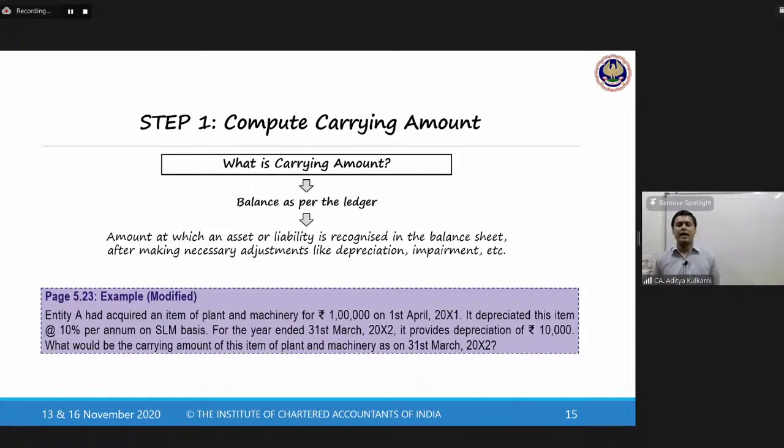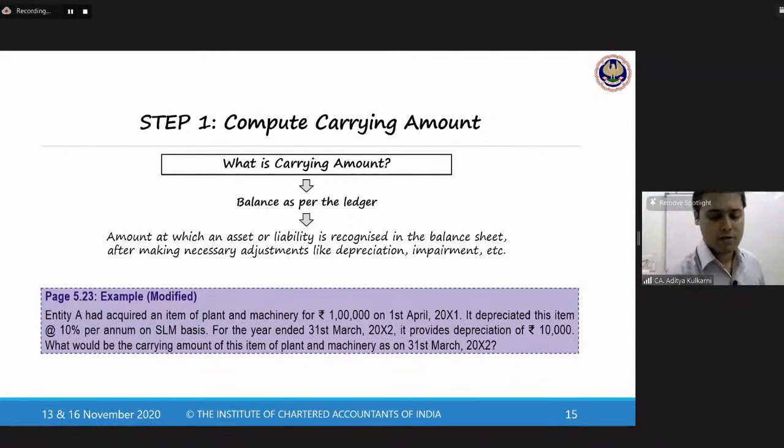Which standard am I following? I am following Ind AS 16 when I measure my assets using the cost model at the cost less accumulated depreciation less accumulated impairment. If you are following the revaluation model, that is also permitted under Ind AS 16. So even in the case of revaluation, you will use the revalued amount less accumulated depreciation, less accumulated impairment. Whatever is done, the ledger balance and your accounts have to be maintained as per Ind AS. That balance of the asset or the liability will be your carrying amount.